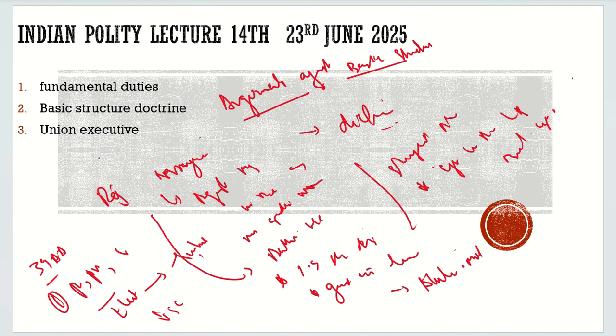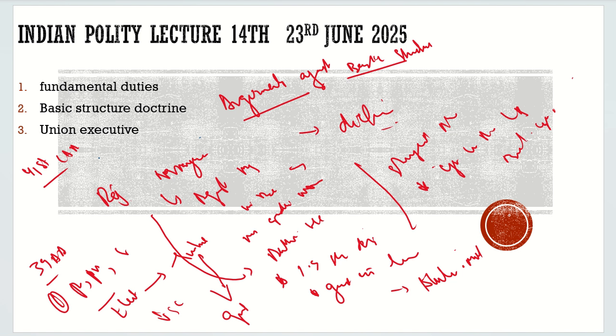This case should be heard by the tribunals, and who will establish this tribunal? It is the government that will establish this tribunal. That was Amendment 39. Another amendment she brought in during the emergency: she knew that once the emergency was lifted, she might lose the election and it would affect her. So she brought the 41st Constitutional Amendment Act. In this, she said that no criminal case can be filed against the governor, speaker, PM, or president, even after they are out of office, even after retirement.